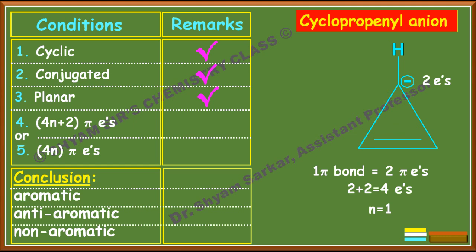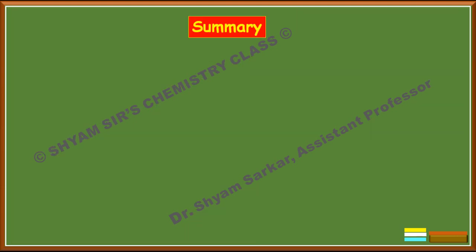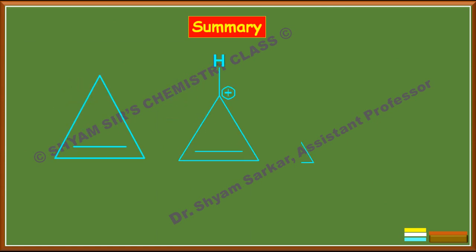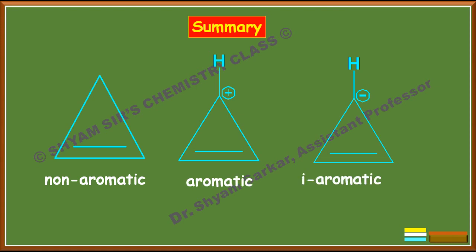If you put the value of n, it matches with the fifth criteria, that means it will have 4n pi electrons. So this matches the property of anti-aromatic character. That is why cyclopropenyl anion has anti-aromatic character. This compound is anti-aromatic in nature. If you summarize these three, you can see the first one is non-aromatic, the second one is aromatic, and the third one is anti-aromatic. You should remember these three because questions come from this also.